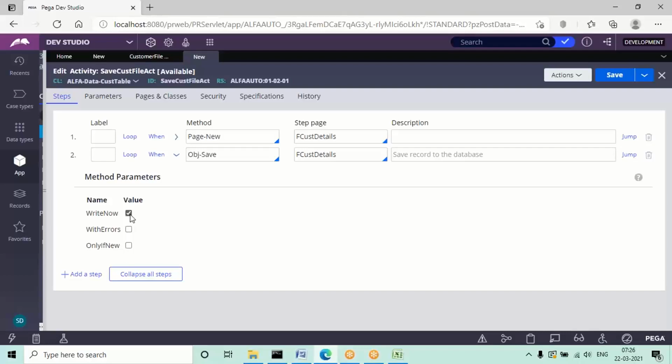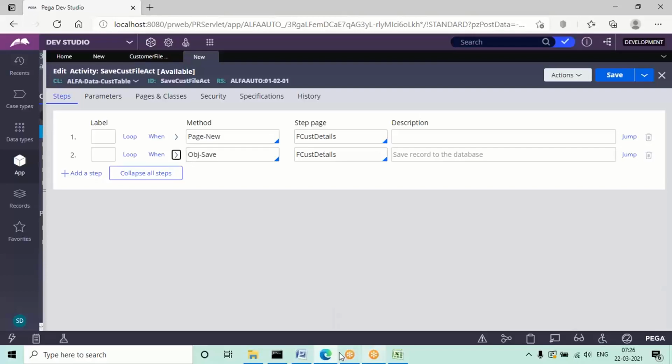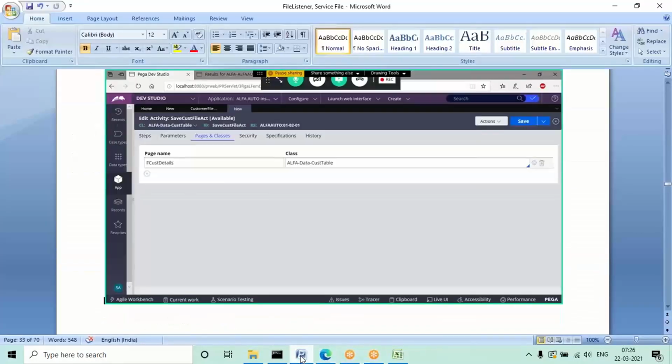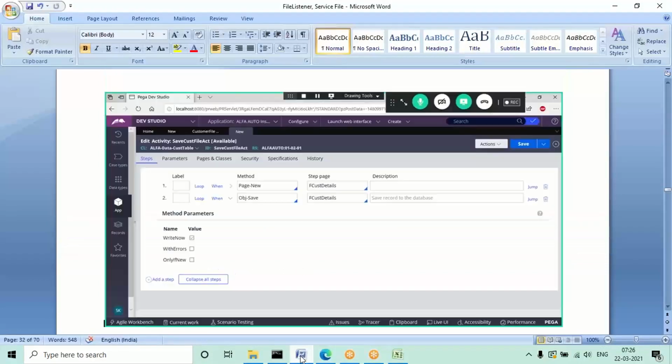This comes under non-transactional processing, so I'm going to enable this option without using the commit API. In the method parameters, enable this checkbox. Like that, fill in the parameters in the save activity. Fill in the table name, then the page name should match the service.